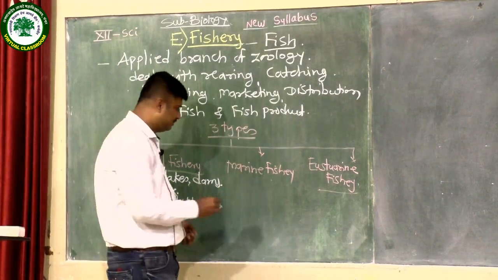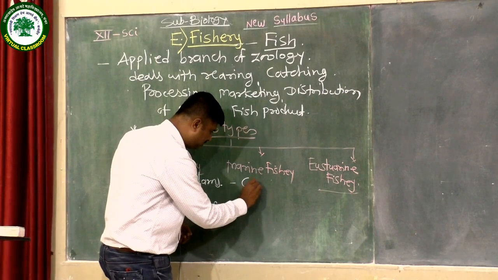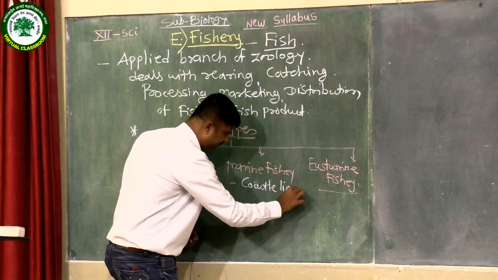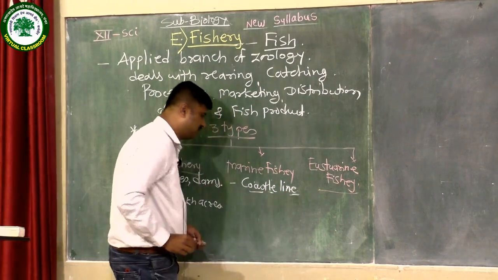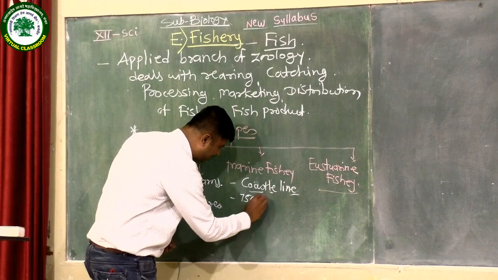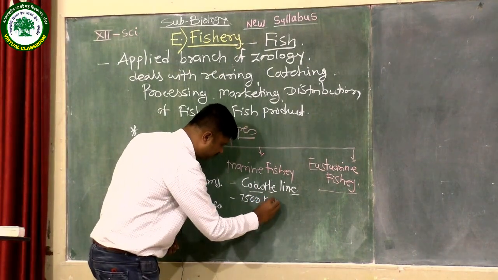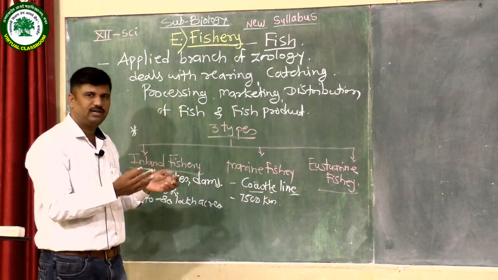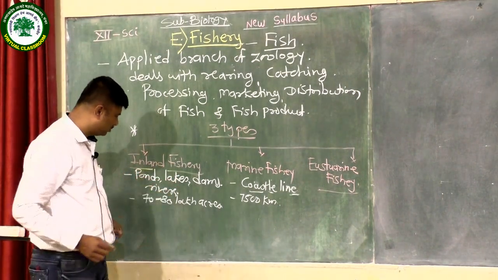Then marine fishery includes the coastal line of the ocean. 75,000 kilometers of area of India is included in marine fishery, and the estuarine area is the combination of both.